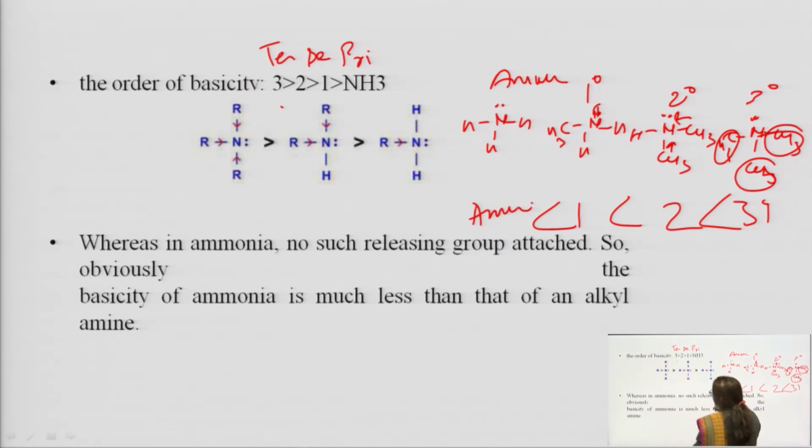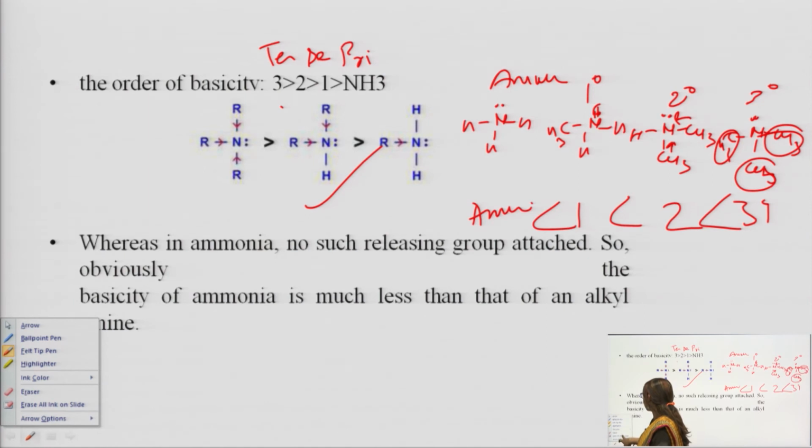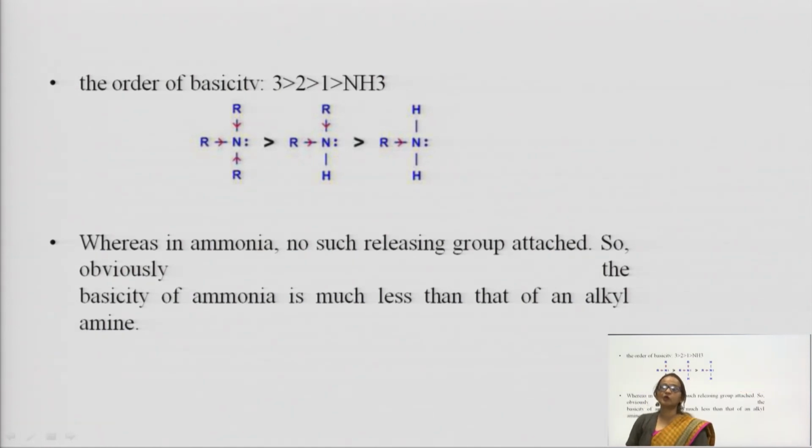Got it? So the same I have written. In ammonia, no such releasing groups are attached, so the basicity of ammonia is much less than that of alkyl amines.